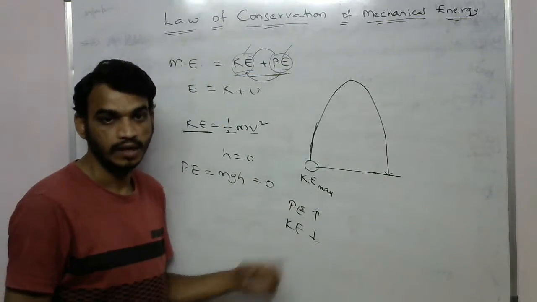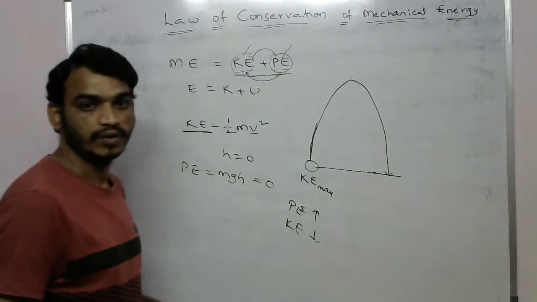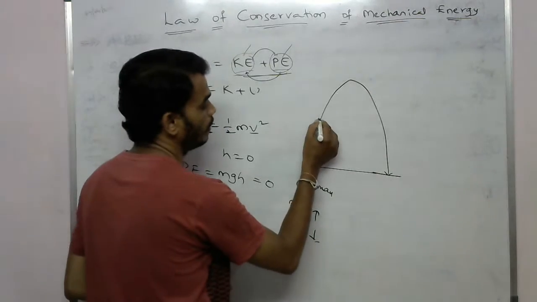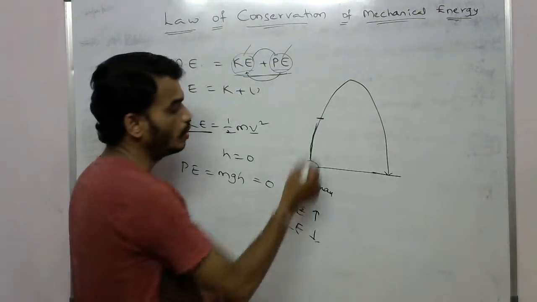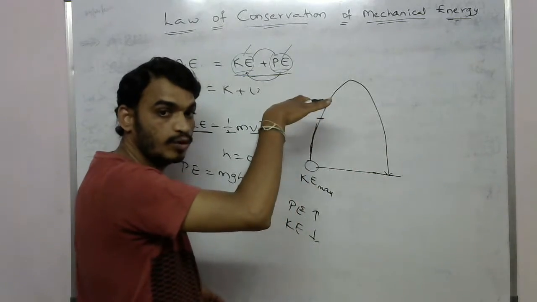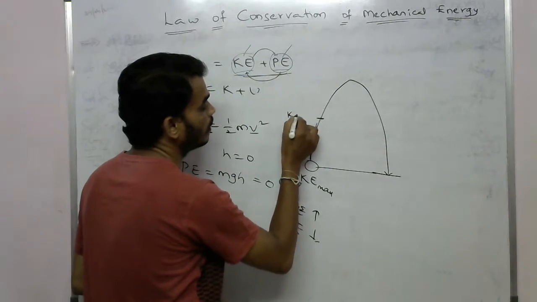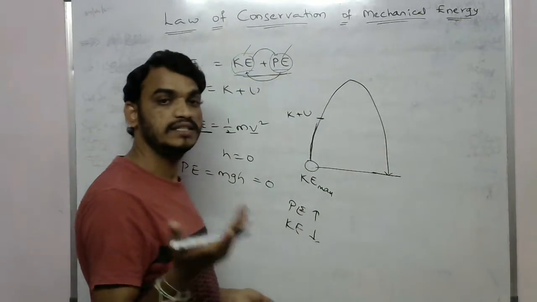Now when the object is present here, for example, I am taking this point. At this point, the potential energy increases and the same amount of kinetic energy decreases. So the sum of the kinetic energy and potential energy is the same.